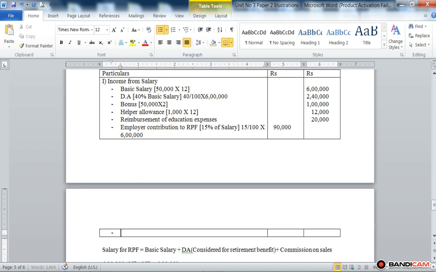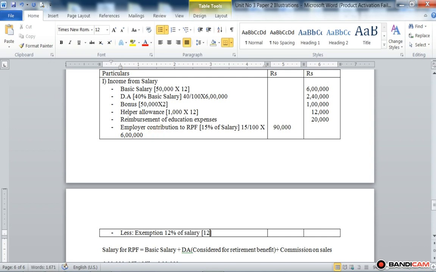Now deduct, less exemption, 12% of salary. We already computed salary.